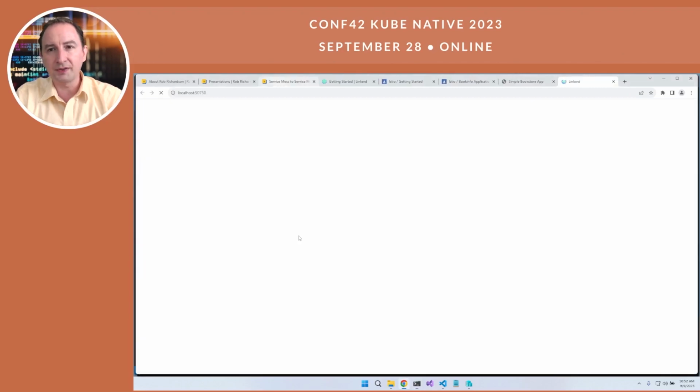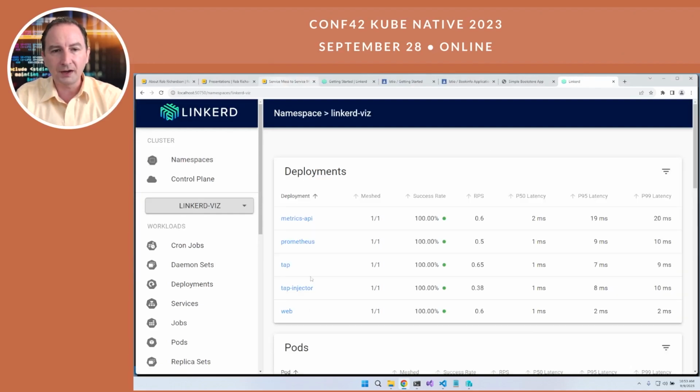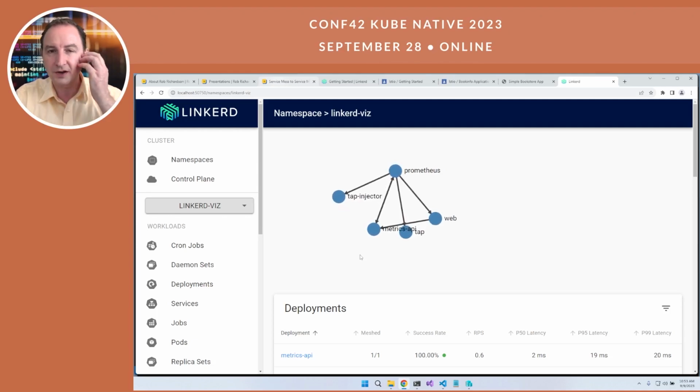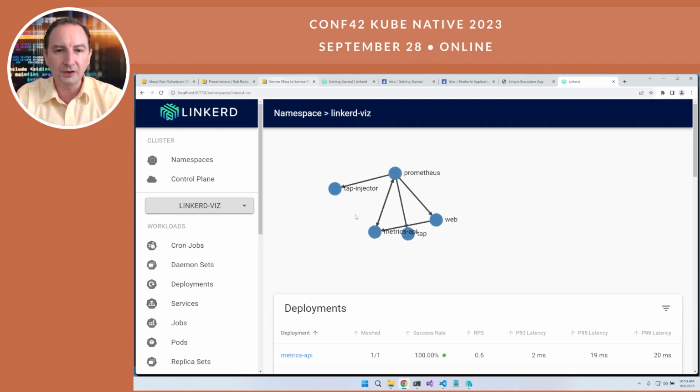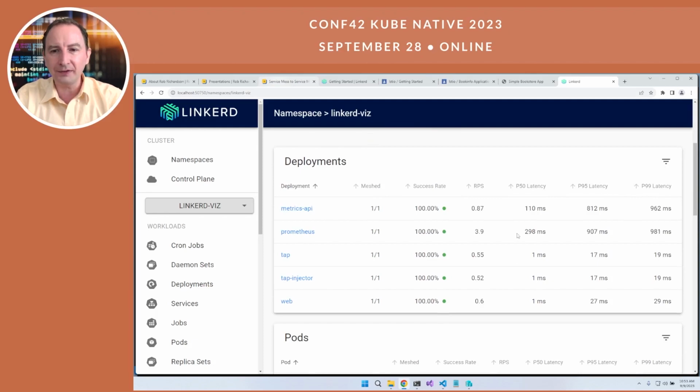And now we've started the built-in dashboard for Linkerd. We can take a look at the various namespaces in our system, take a look at the automatic discovery of the service integration because we've got them injected through Linkerd. Yep, Linkerd is running for Linkerd. And then we can take a look at all the deployments and the health of those services.